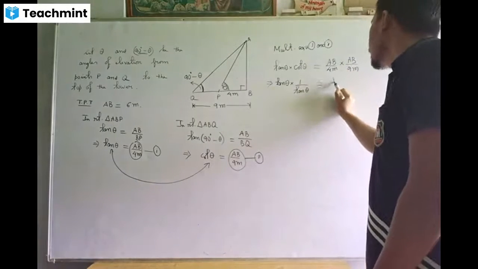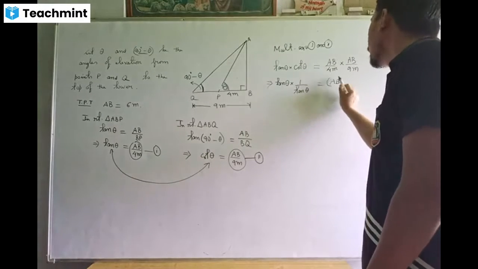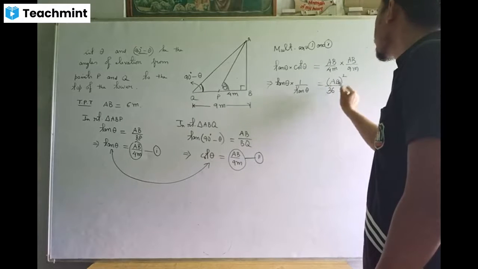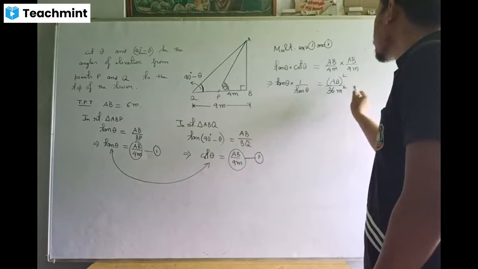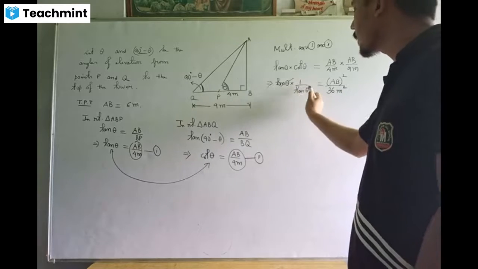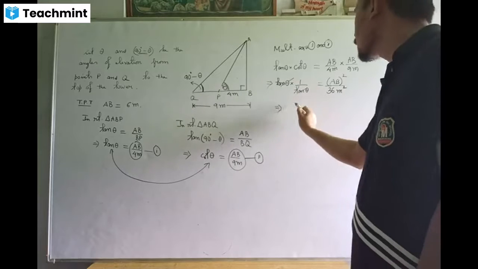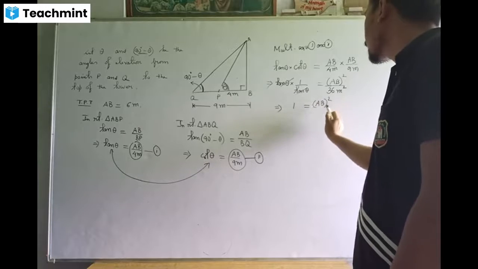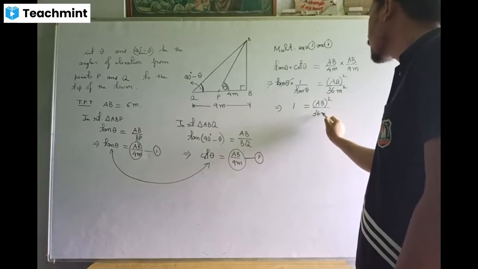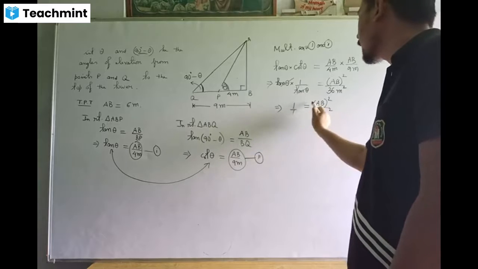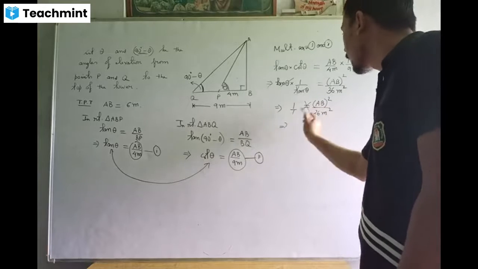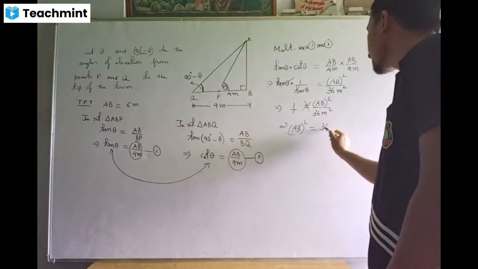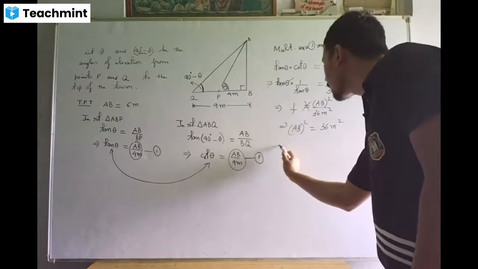AB into AB, AB squared. 4 times 9 is 36, meter into meter, square meter. Tan theta cancels out. So we have 1 is equal to AB squared upon 36 square meter. Let us cross multiply. If you cross multiply, AB squared would be equal to 36 square meters.